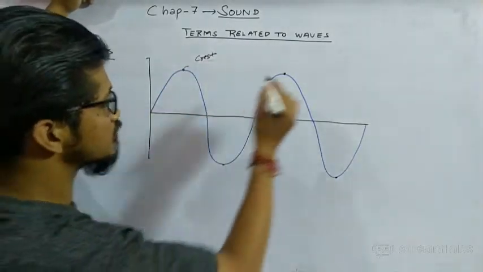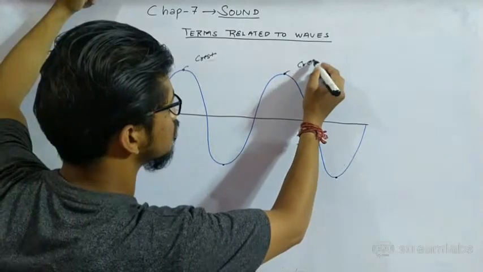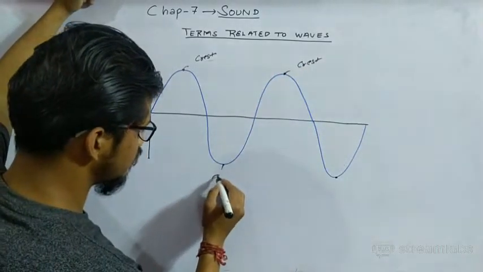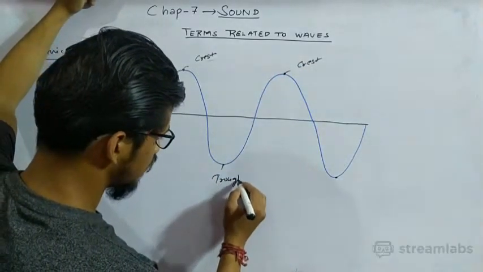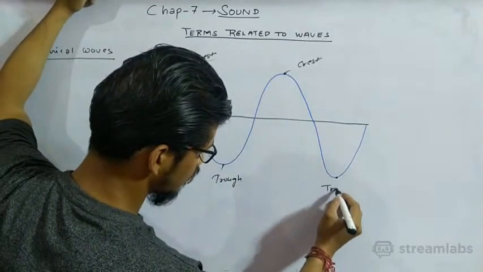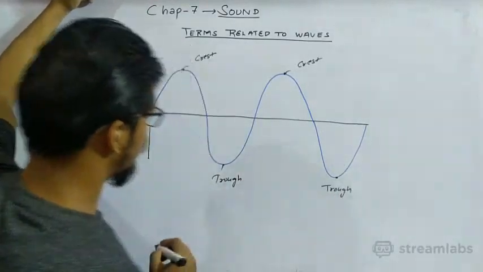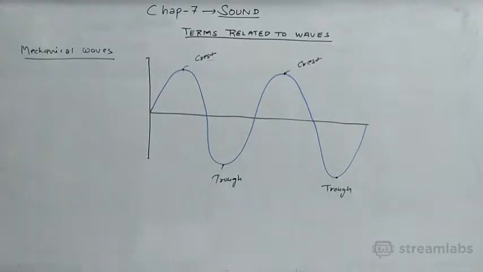This is crest, and this is known as trough. The top part is known as crest, and the negative maximum point is known as trough.